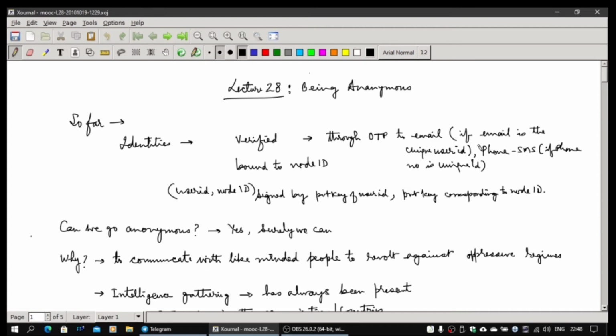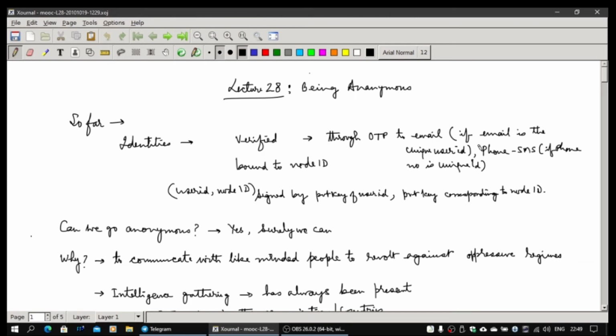Now the question is, can we go anonymous? Can I avoid using email ID and phone number and still form a peer-to-peer network? Surely you can do that. In that case, your node ID is essentially your public key, and there is a corresponding private key with the node ID. The only problem which remains is that a user could be on multiple node IDs, because each node ID will become a separate user as far as the system is concerned. It is possible, but slightly tricky to implement. It's not impossible, but currently let's assume that every node is unique.